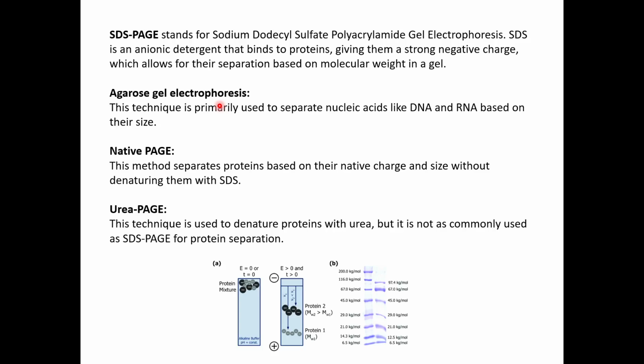So in case of polyacrylamide electrophoresis, SDS is used. In case of others, SDS is not used because it does not require it, or it has been substituted by some other thing. So in case of agarose gel electrophoresis, which is for DNA and RNA, we do not generally use SDS.